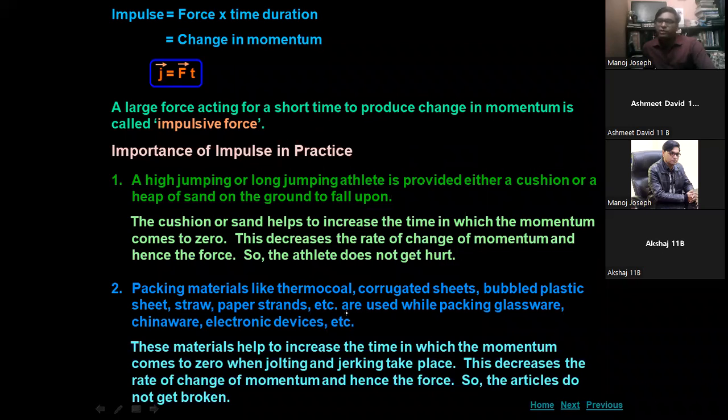If you buy a new TV, the TV will be packed in a cardboard box fitted with a thermocol sheet. That is the reason. If the box drops from the rickshaw, the thermocol sheets will get pressed, the rate of change of momentum will be reduced, and the effect of the reaction force will also be reduced.